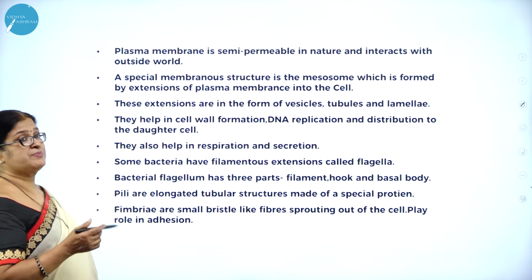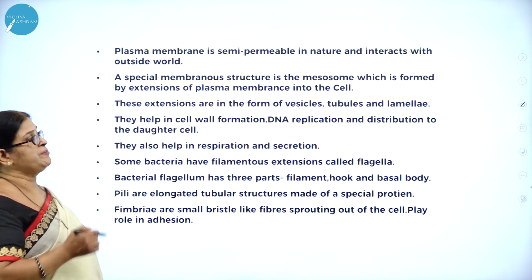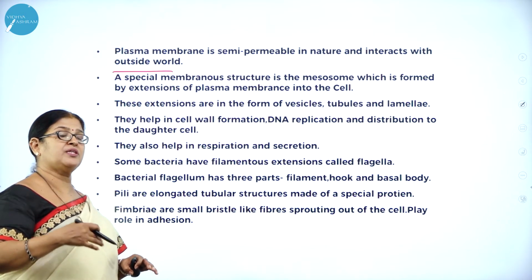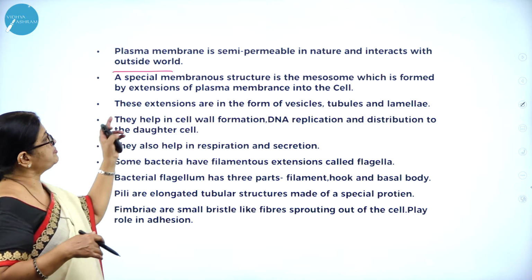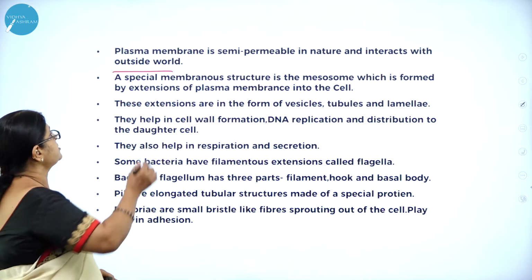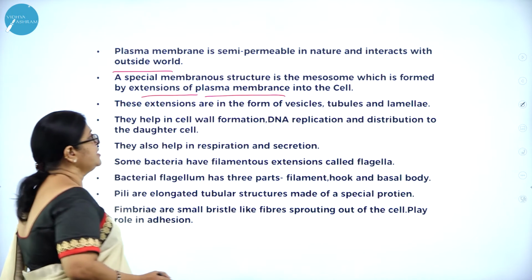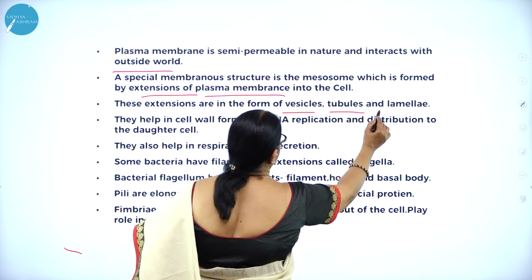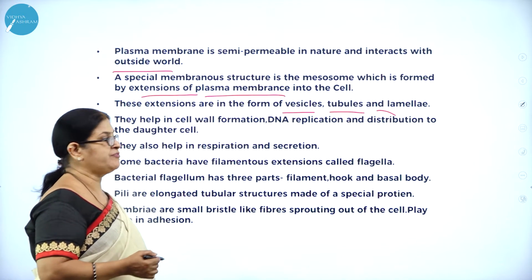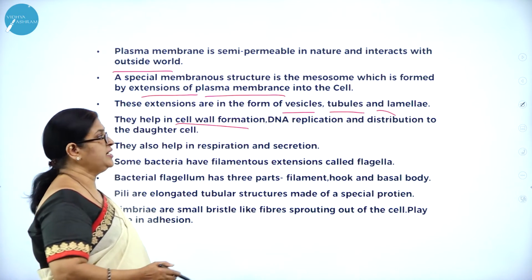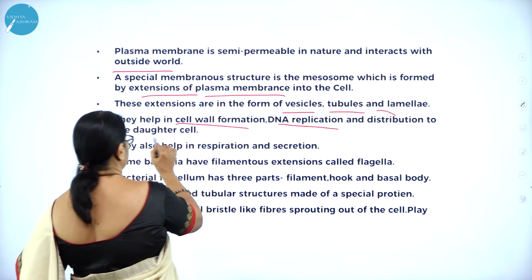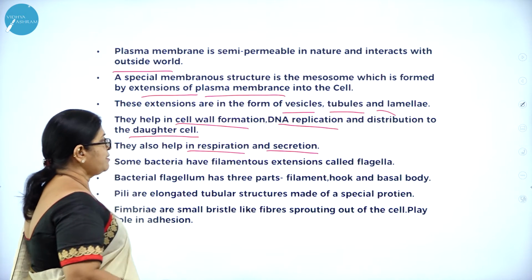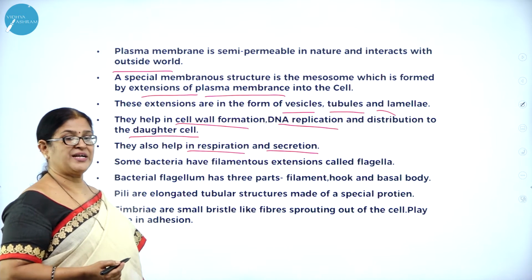So as I said, plasma membrane, which is the outermost membrane, is semi-permeable in nature and interacts with the outside. So it is like a boundary which communicates with the exterior and interior. A special membranous structure is the mesosome, which is formed by extensions of plasma membrane into the cell. So these mesosomes are in the form of what? Vesicles or tubules and lamellae. What is the very important function of them? They help in cell wall formation, DNA replication and distribution to the daughter cell. They also help in what? Respiration and secretion.